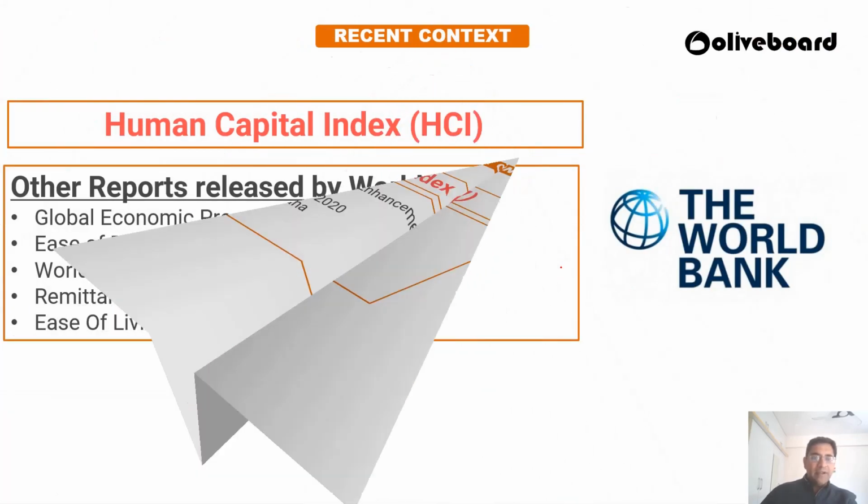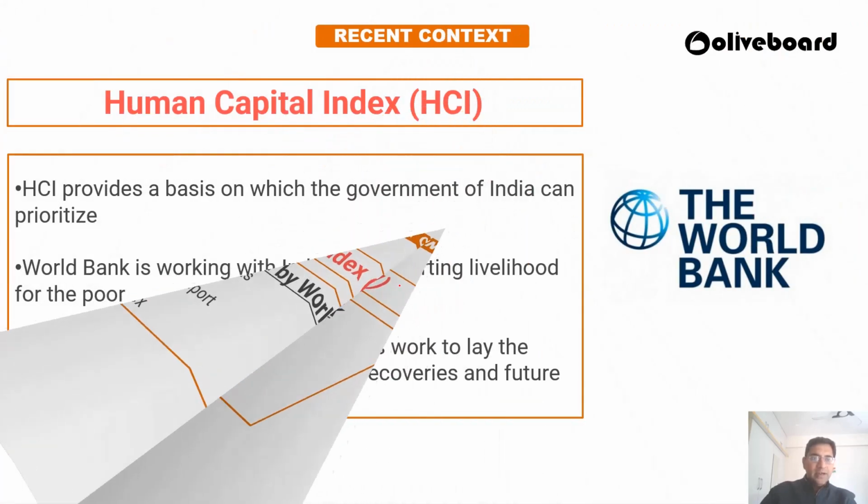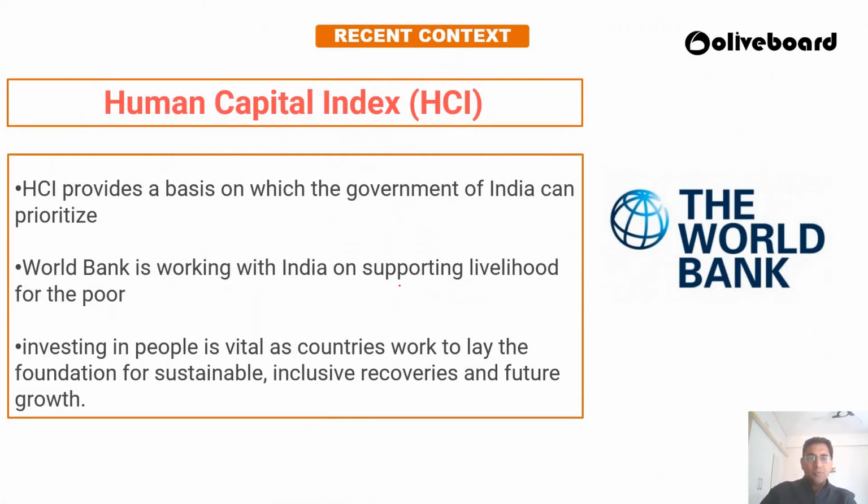Okay, so there are various other reports that are released by the World Bank, like the Global Economic Prospects, Ease of Doing Business, World Development Report, WDR, Remittance Report, Ease of Living Index. These are the important reports that are also released by the World Bank. Then, what the Human Capital Index provides is, whatever the government is doing in our country, it shows what India needs to prioritize, which field, education, health, or any other field which India wants to prioritize.